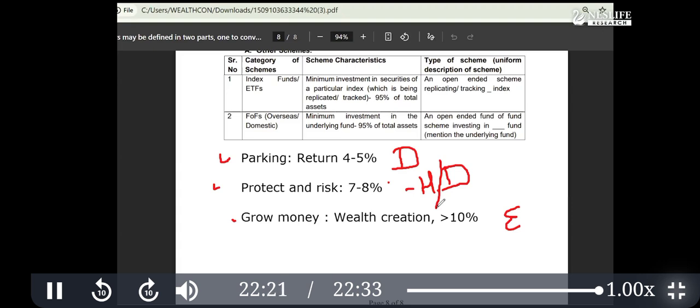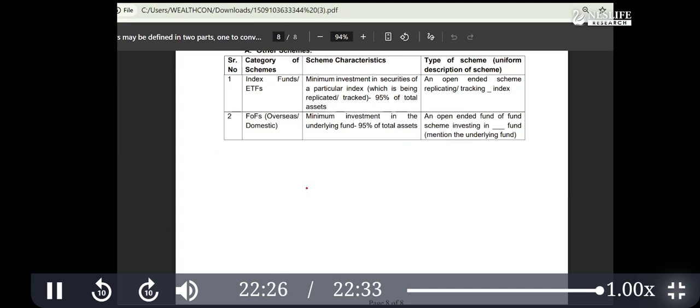Okay, so this is the brief about classification. Read this brochure, the circular of SEBI.